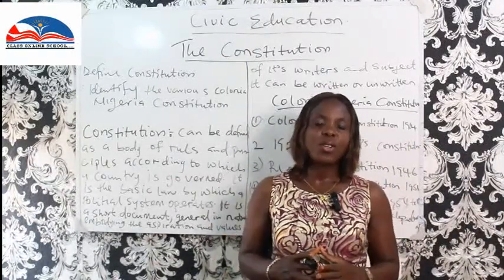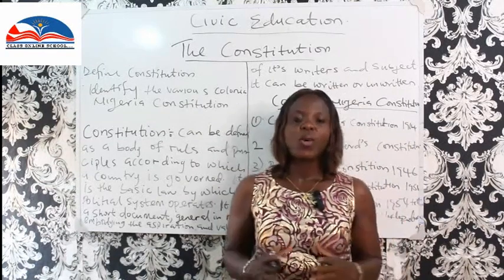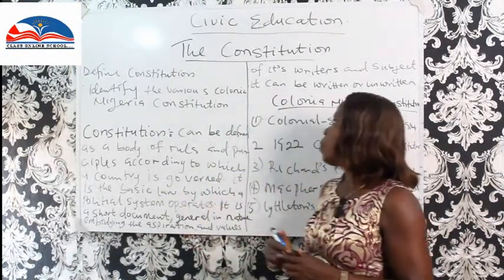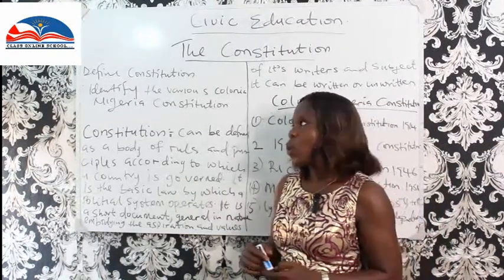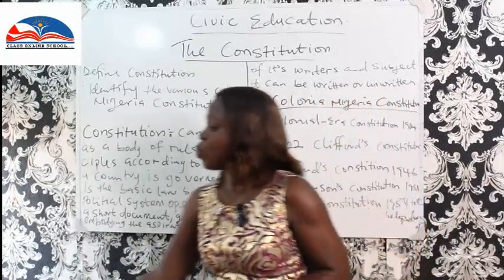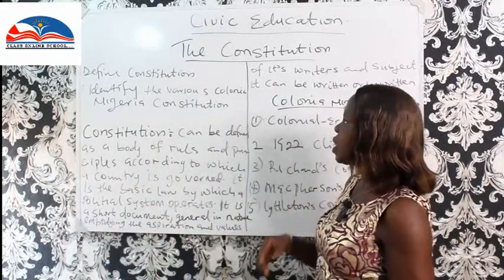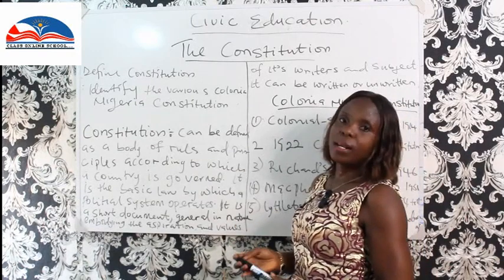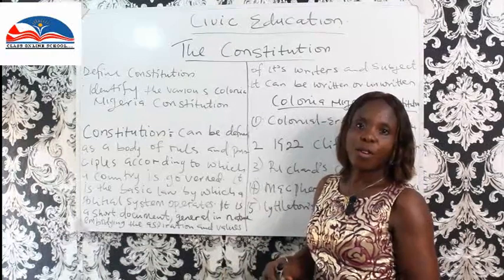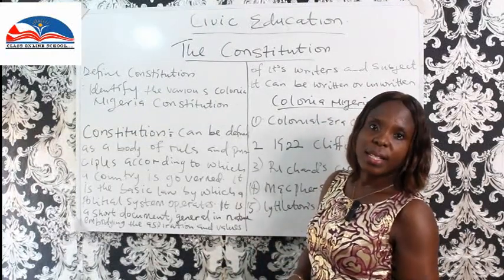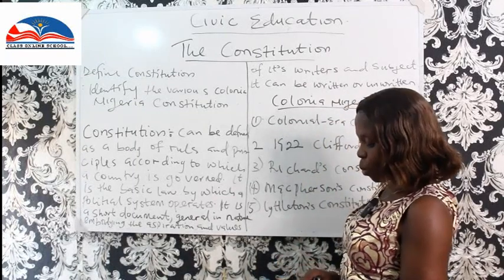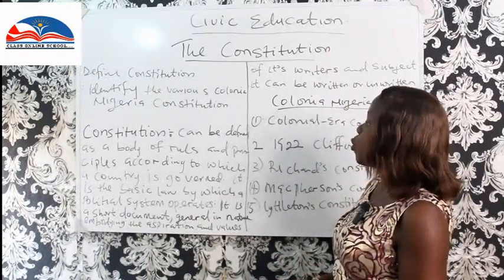This is civic education for JSS3. The Constitution is what we're going to talk about today. So what will be our objective for the class today? We're going to look at what a Constitution is, and we are going to identify the various colonial Nigerian constitutions. That's the constitutional system we had before independence, when we still had our colonial masters. Those are the two objectives we have for the class today.